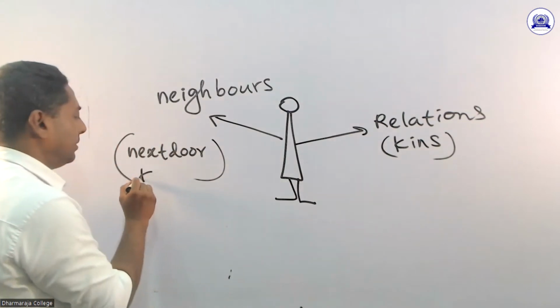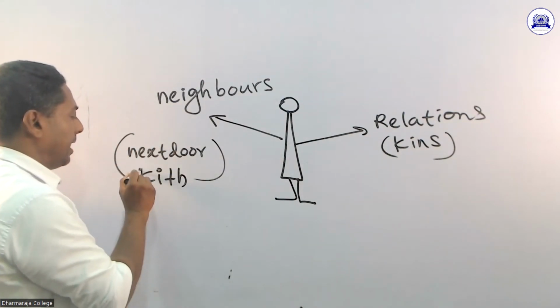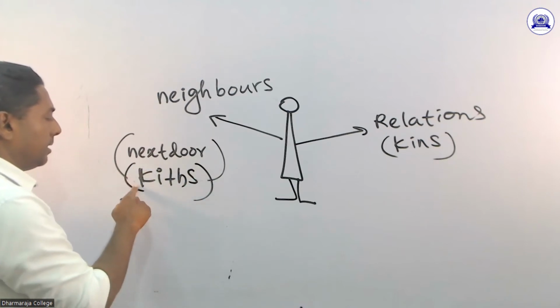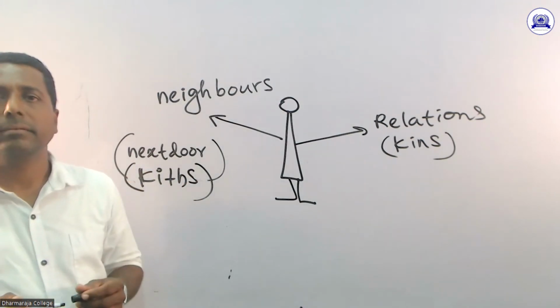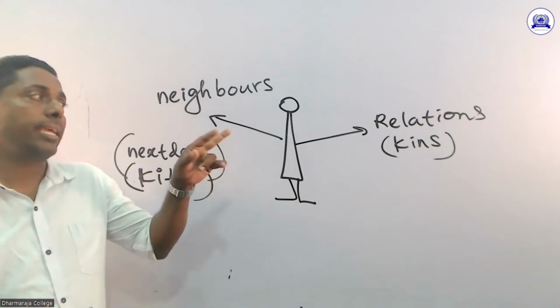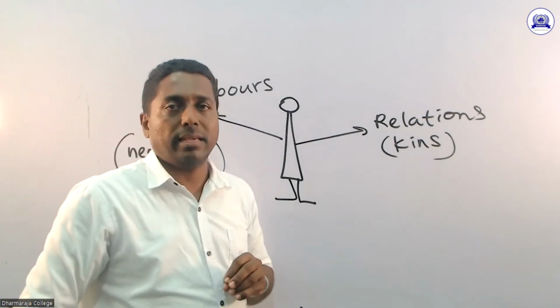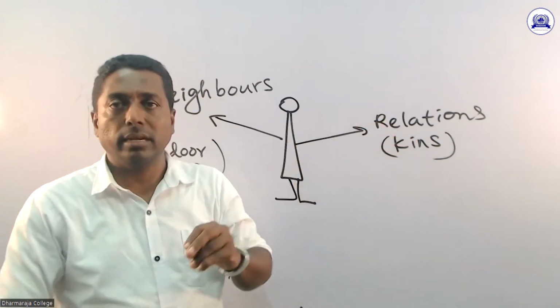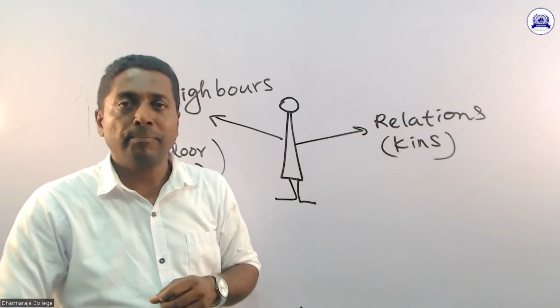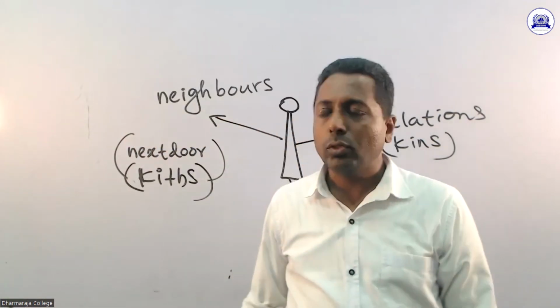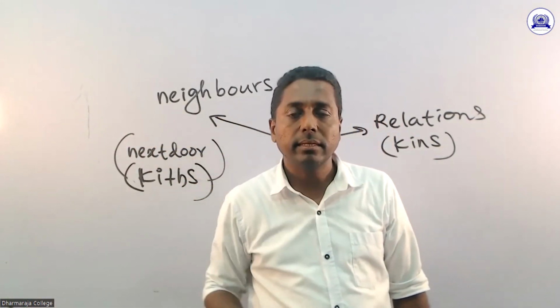These are kids. Kith and kin. Understand? Kith and kin. They are called kith and kin. Next door people, asalvasian, they are relations, relatives or lakare. Now what are the duties of you towards the neighbors?